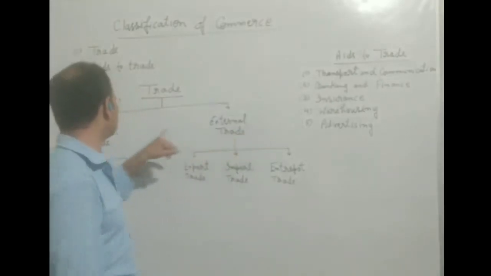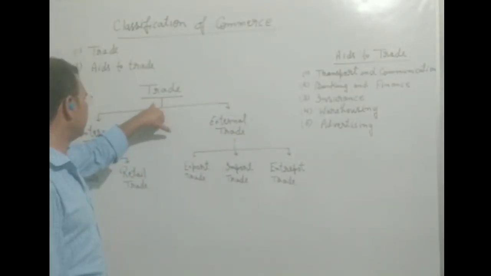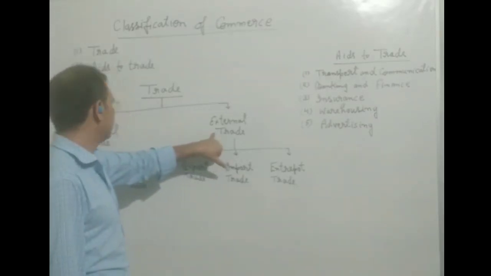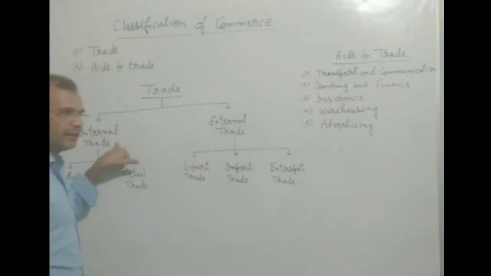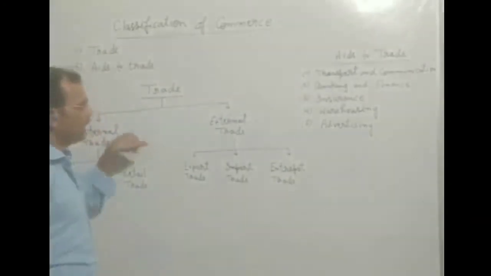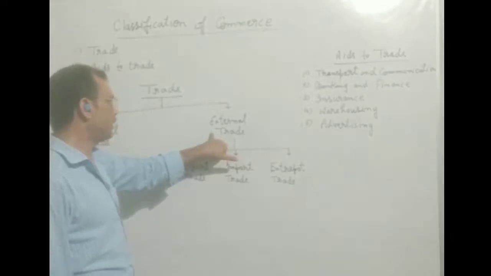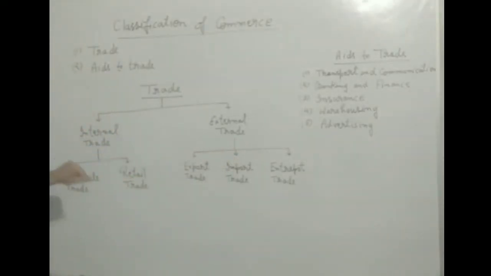I think you have understood what is trade, and there are two types of trade, internal trade and external trade. Internal trade is to be done within the geographical boundary and external trade is to be done beyond the geographical boundary.